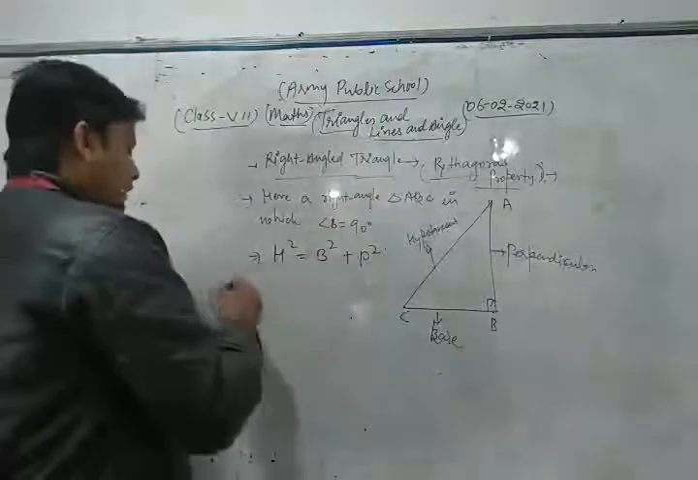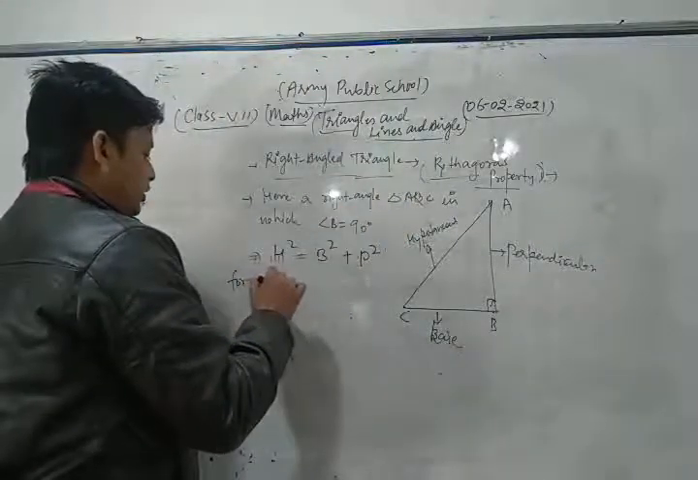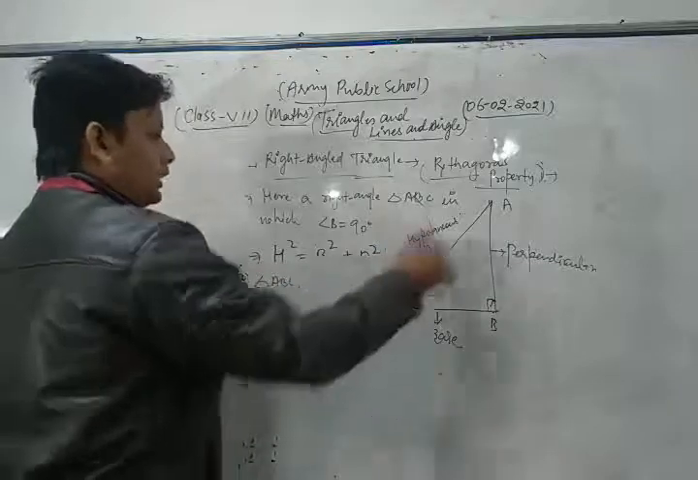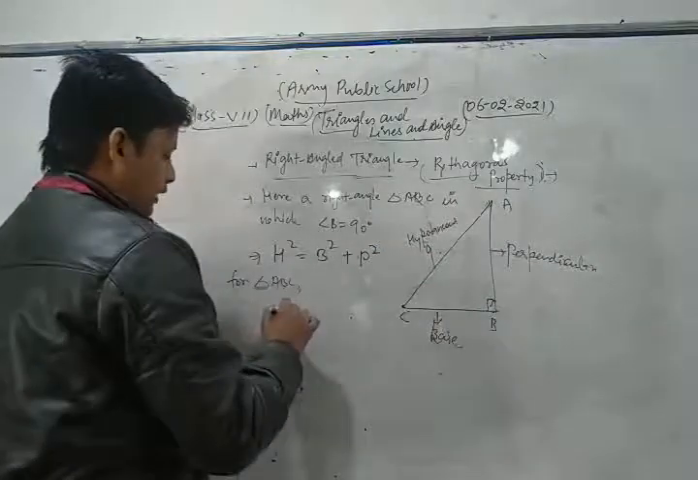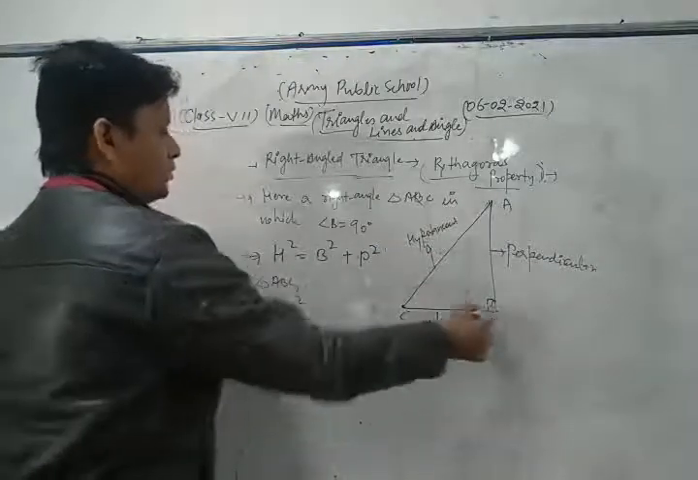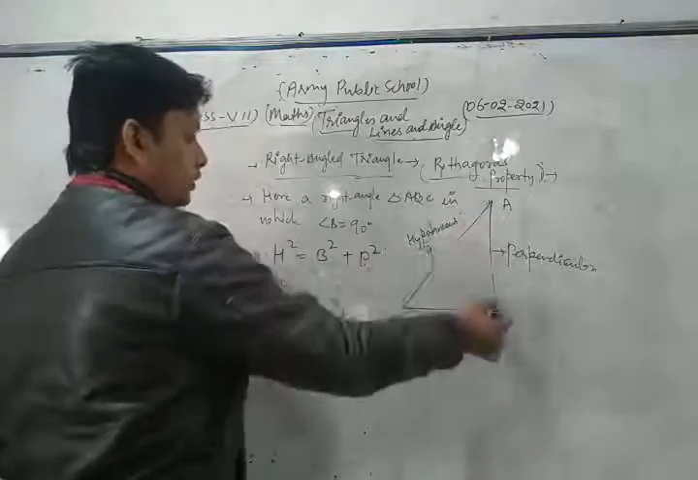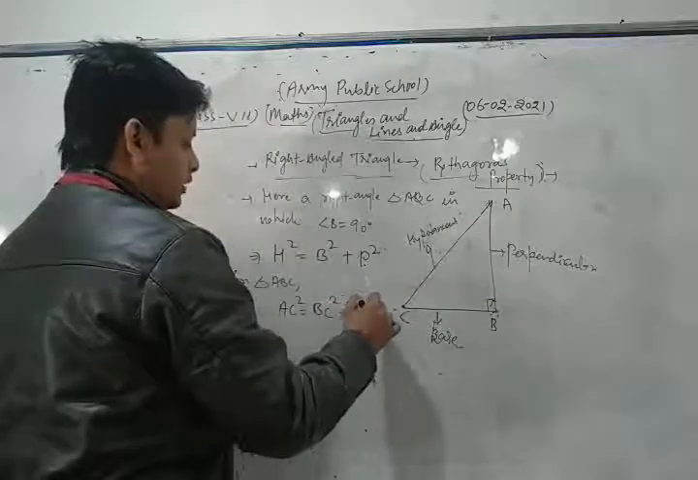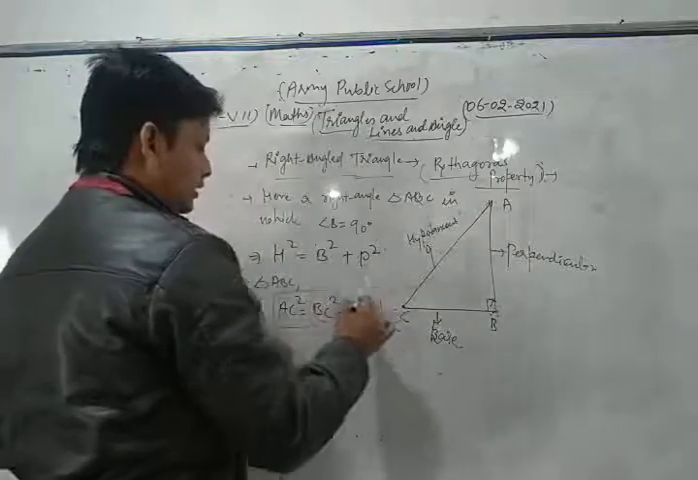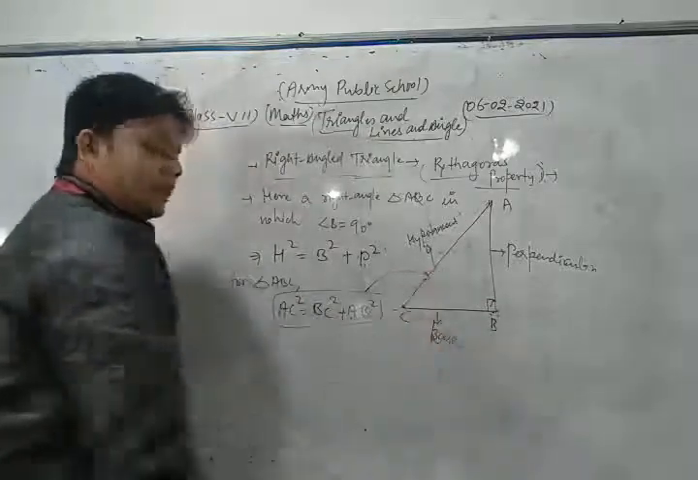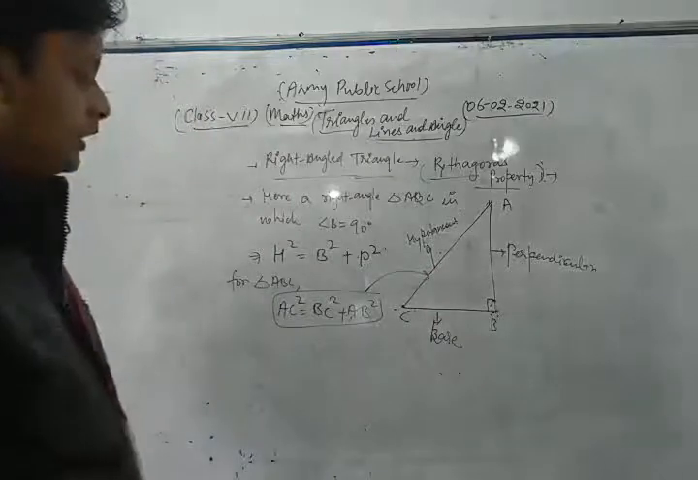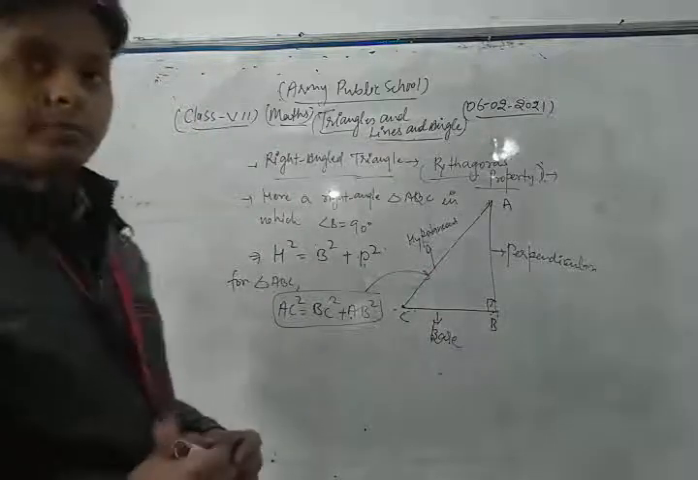Now for triangle ABC, here hypotenuse is AC, so we write AC square. Base is BC, so we write BC square, and perpendicular is AB, so we write AB square. So this relation is applicable for the right angle triangle ABC.